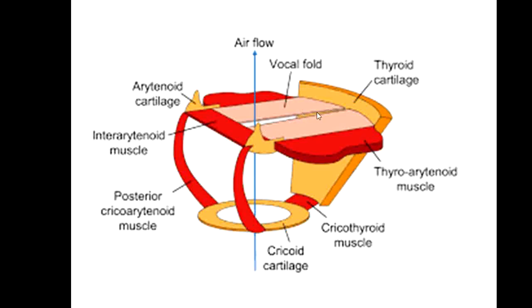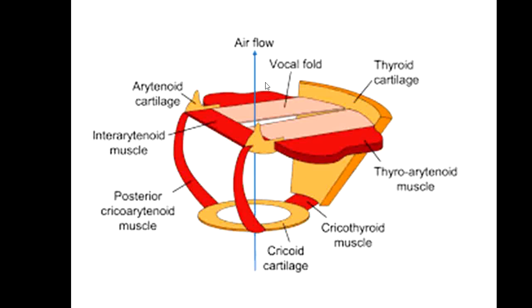The gap between these vocal folds is called the rima glottidis. Above this fold there is another fold called the false vocal cord, but that is not simulated in this diagram.